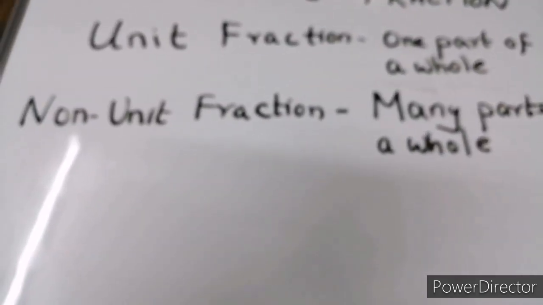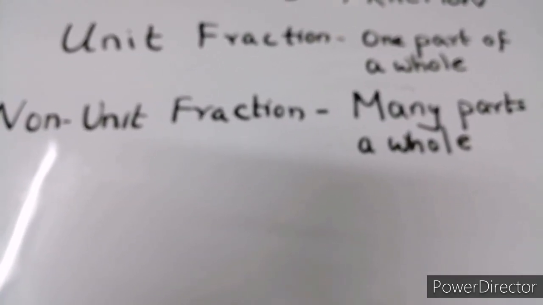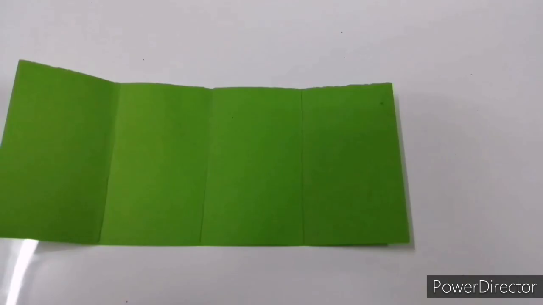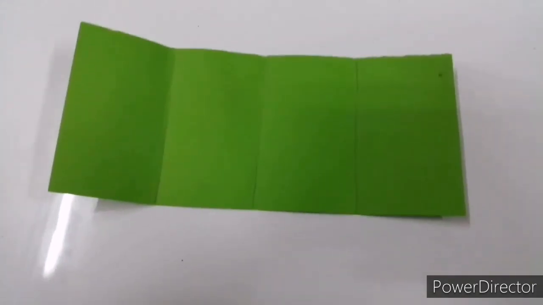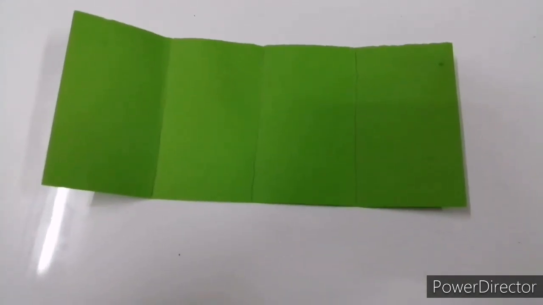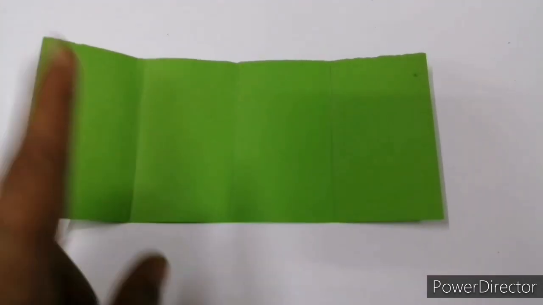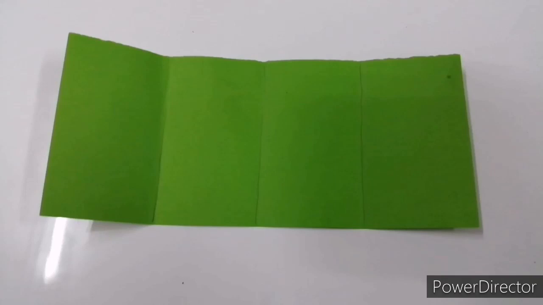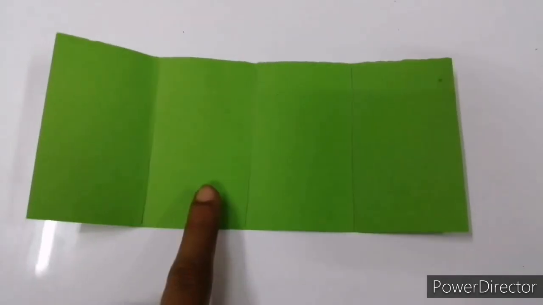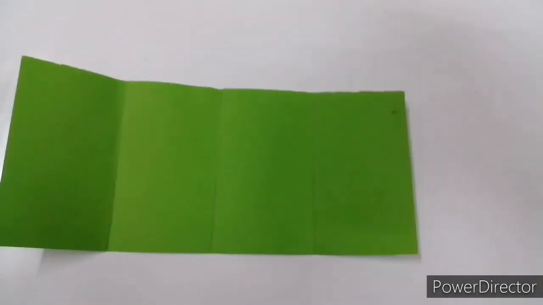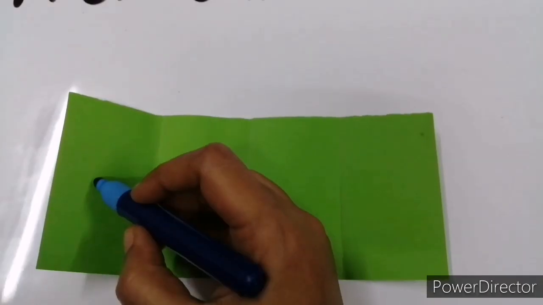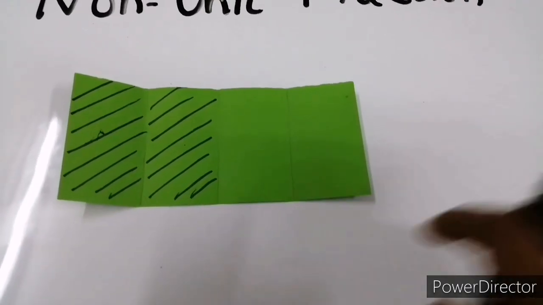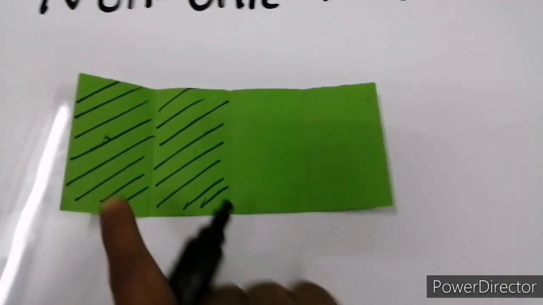Let me show you some examples for the non-unit fraction. See this sheet of paper. We have divided it into 4 equal parts, right? Let us shade the first 2 parts of this. So, let us shade this part and this part. Now, let us write the fraction for the shaded parts. How many parts have we shaded?